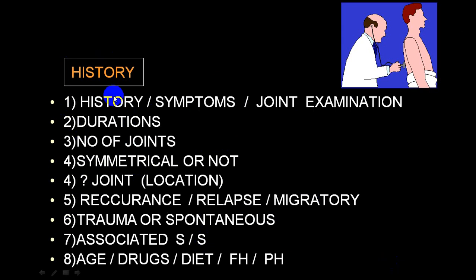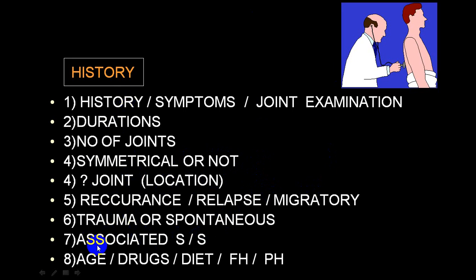So we call it history, symptomatology, joint examination. In history we ask duration. History and examination will include identifying the duration, number of joints, symmetrical or asymmetrical, location, which joints are involved, recurrence, relapse or migratory, traumatic or spontaneous. In history, what are the associated symptoms and signs?